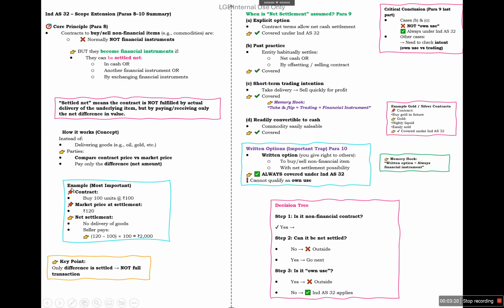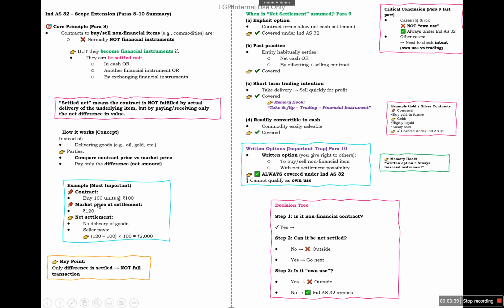So how does it work? For example, instead of delivering goods, for example, oil, gold, etc., parties compare the contract price versus the market price and pay only the net difference amount. So in this case, it will be called settled net, and it will be covered by Ind AS 32.